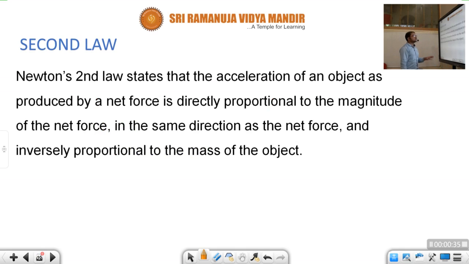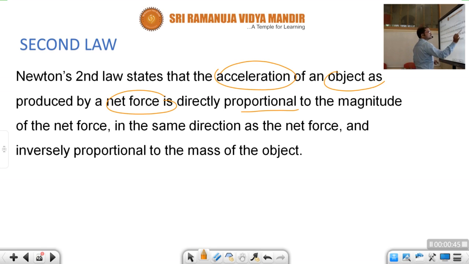Newton's second law states that the acceleration of an object as produced by a net force is directly proportional to the magnitude of the net force, in the same direction, and inversely proportional to the mass of the object.